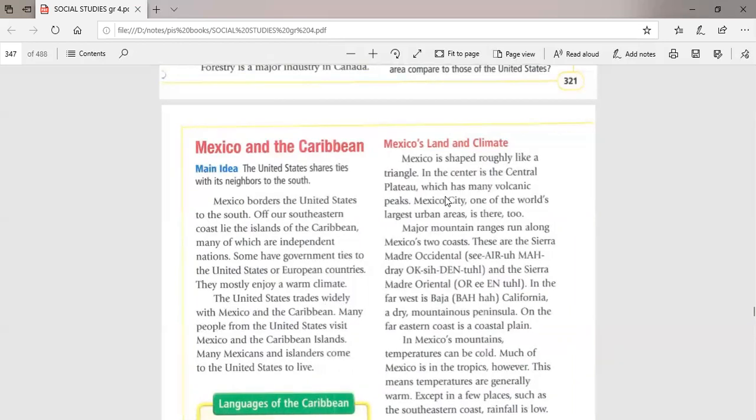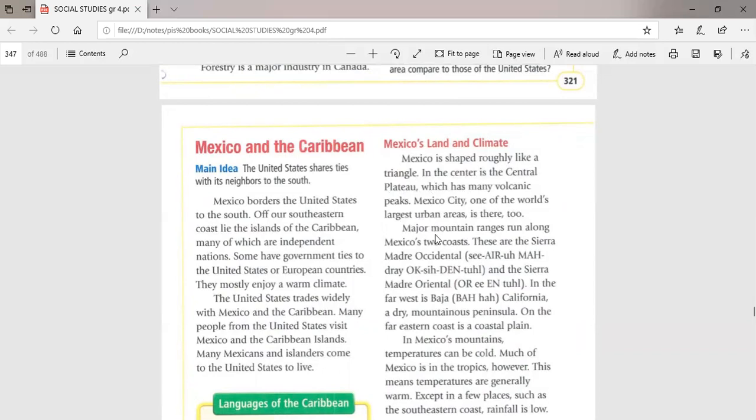Okay, let's speak about Mexico's land and climate. Mexico, I told you, is like a triangle, and in the middle of Mexico is located the Central Plateau, okay? And this area has many volcanoes. Also, we have Mexico City, and it's an urban area.